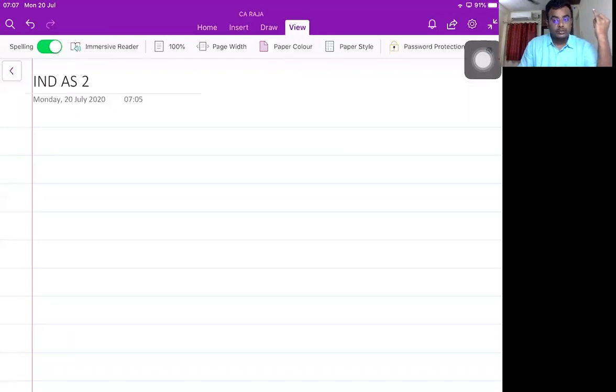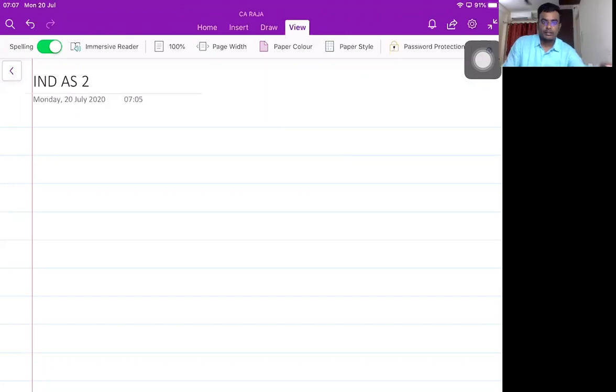Chapter number 1, which talks about quick revision before going to the presentation of financial statement. Then, Indian AS 1 is presentation of financial statements, Indian AS 7 cash flow statement, Indian AS 34 interim financial reporting, Indian AS 101 first-time adoption of financial statements.